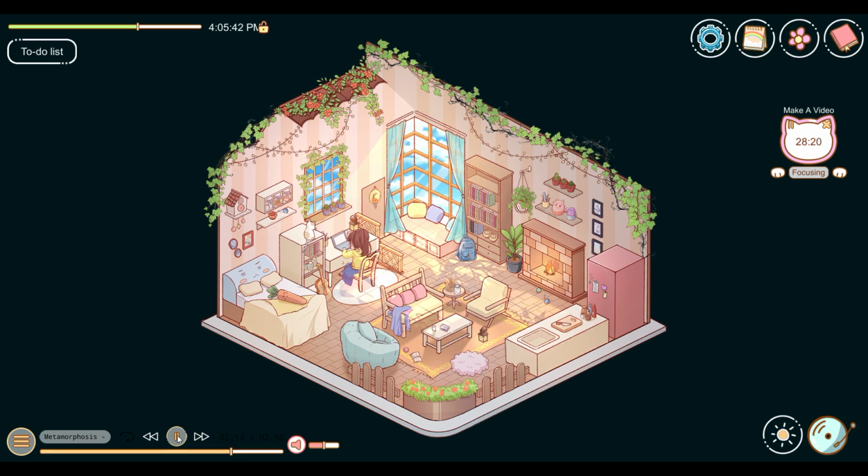So here. So pretty. And then you can adjust the volume as much as you like. Let's see. So that's quite nice. Let's go up here. So this seems to show... I don't know what that shows.